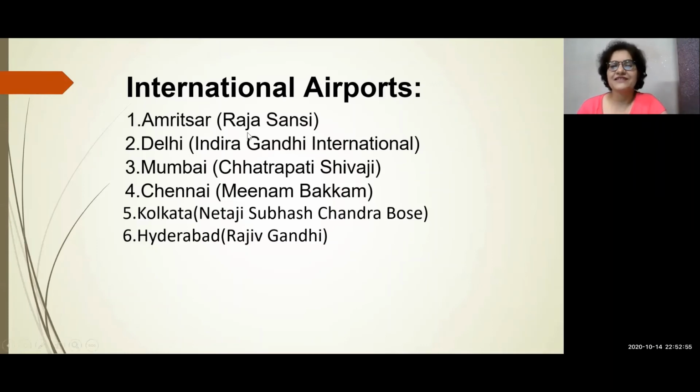Like Amritsar, which airport is there? Raja Sansi. In Delhi, Indira Gandhi International Airport. In Mumbai, Chhatrapati Shivaji. And in Chennai, very interesting, Meenambakkam. Then in Kolkata, Netaji Subhash Chandra Bose, and in Hyderabad, Rajiv Gandhi International Airport is there. So this way, the list is given so you can prepare well in advance for this examination.